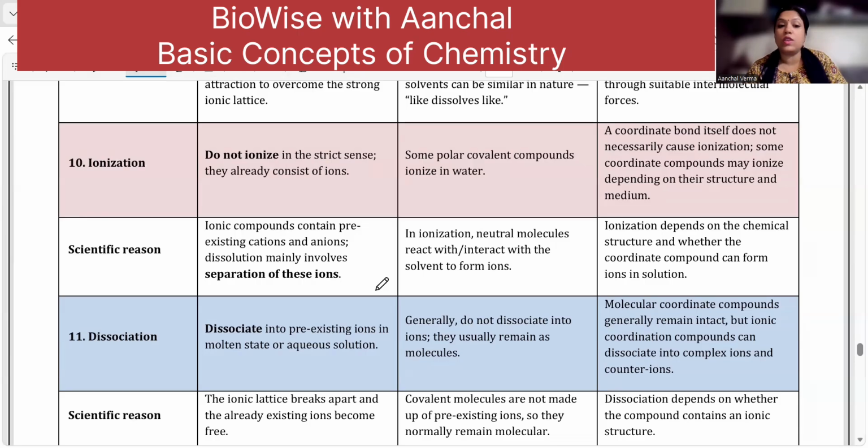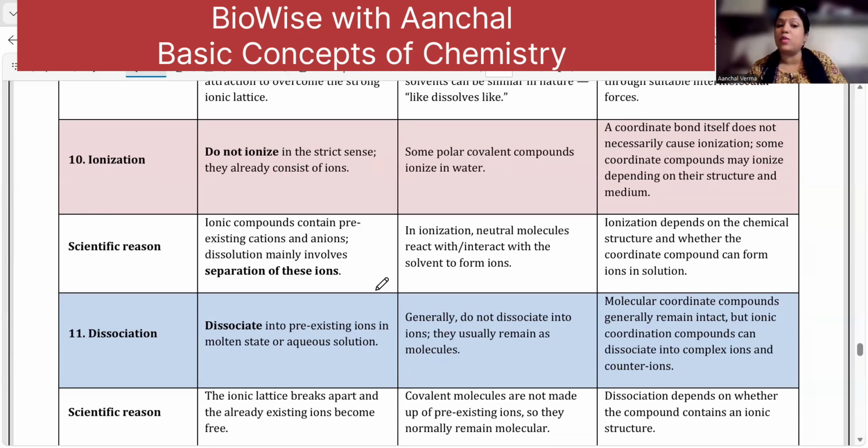Dissociation is into pre-existing ions in the molten or aqueous state. Covalent and coordinate compounds generally do not dissociate into ions. They usually remain molecules when added to water. They do not dissociate, but they can ionize in certain solvents to form ions.